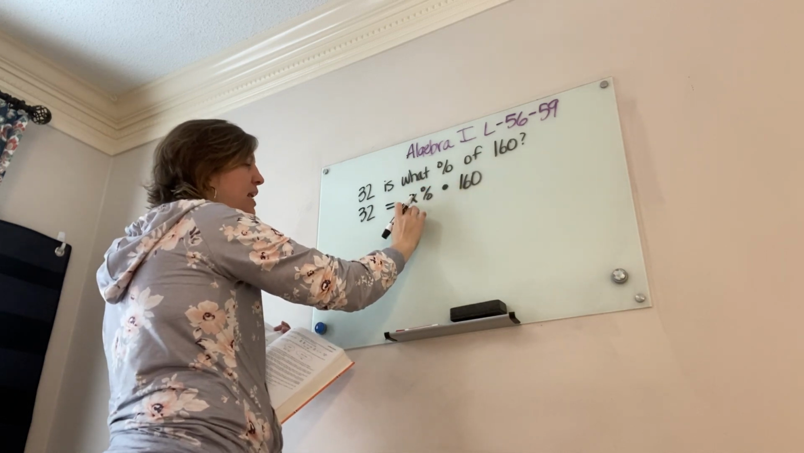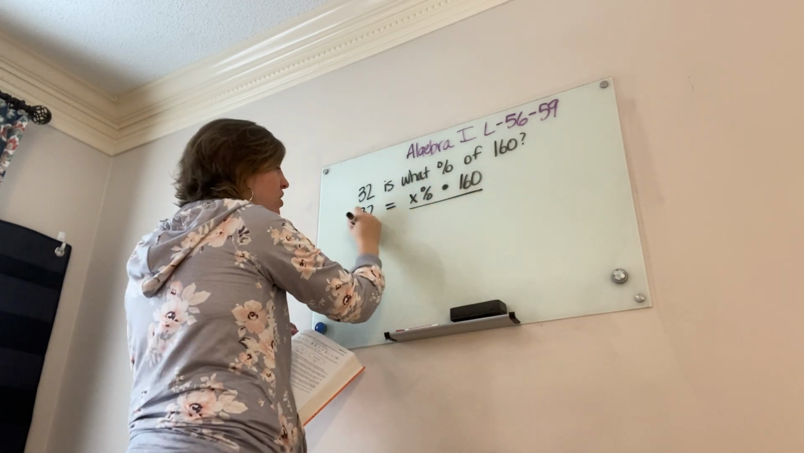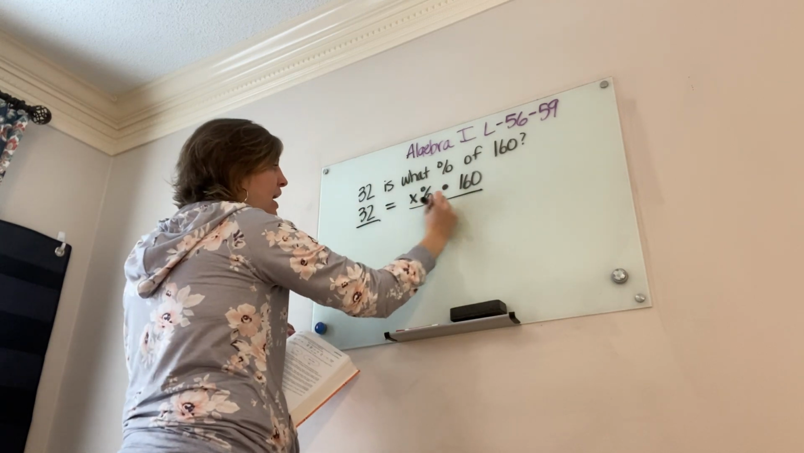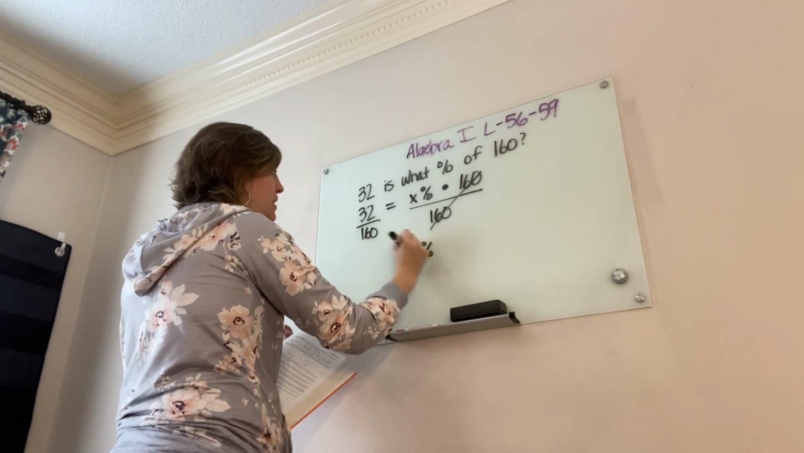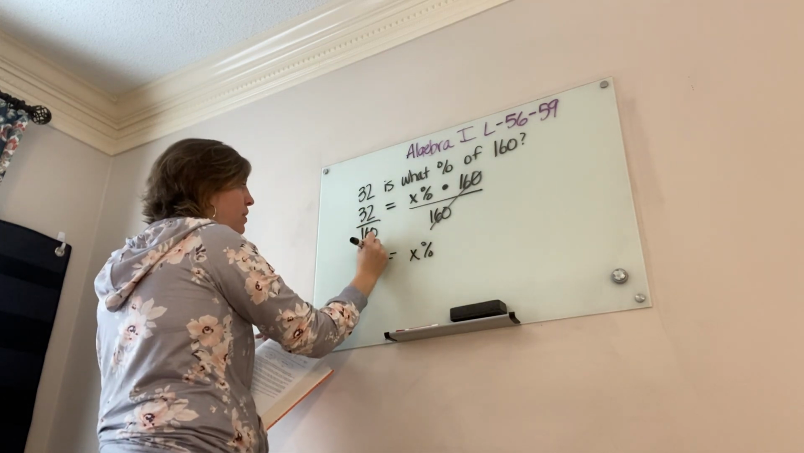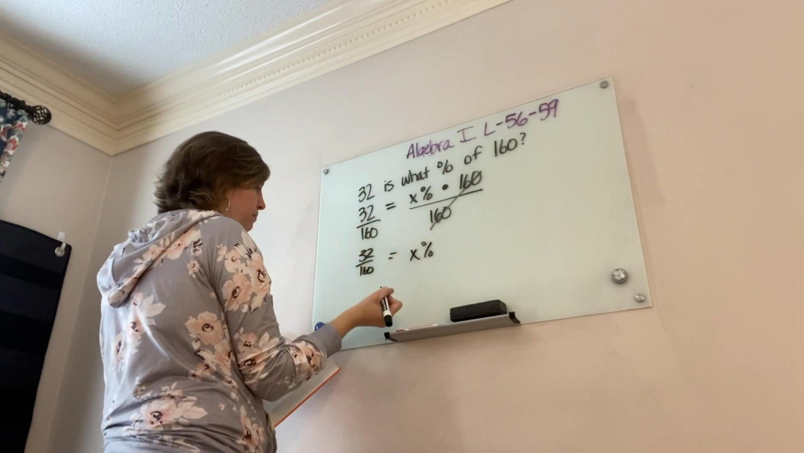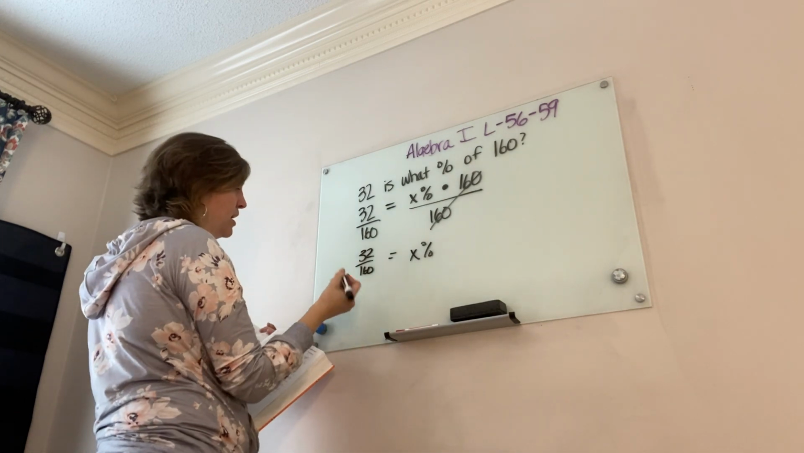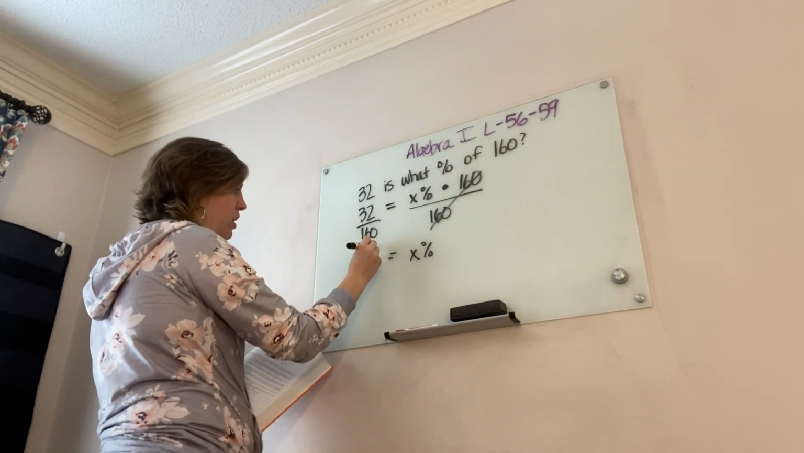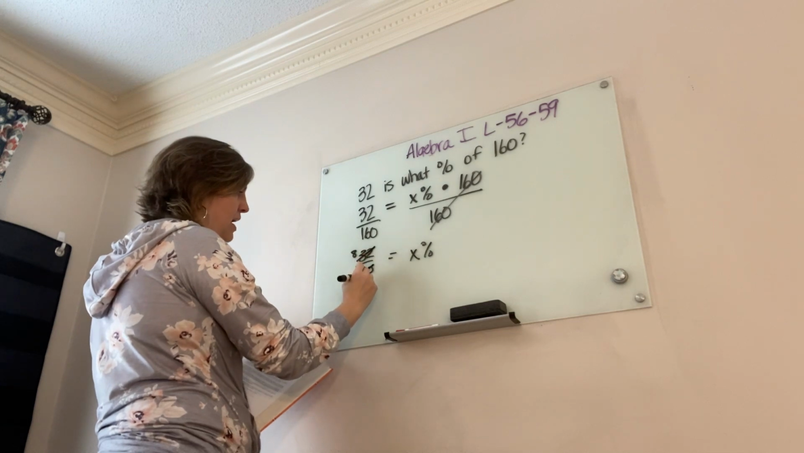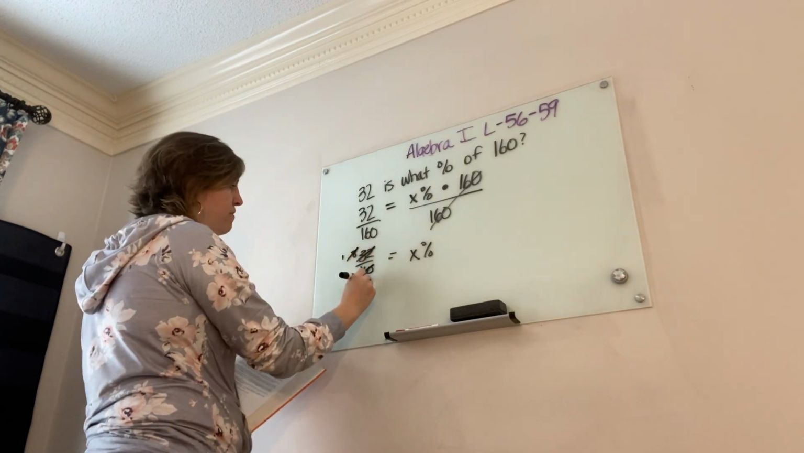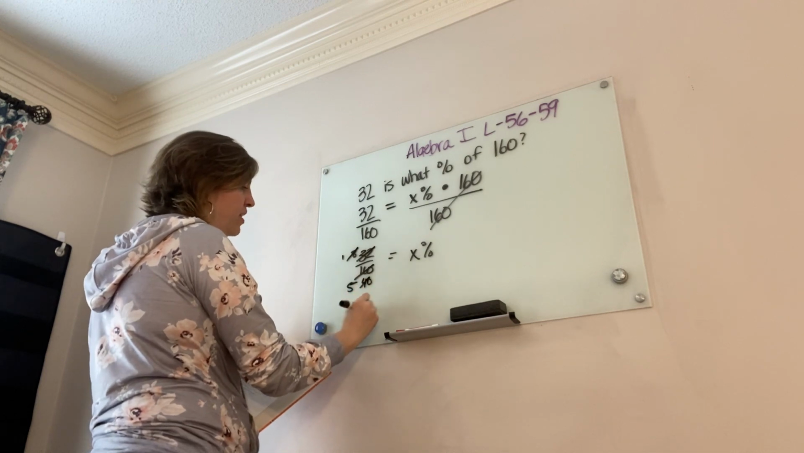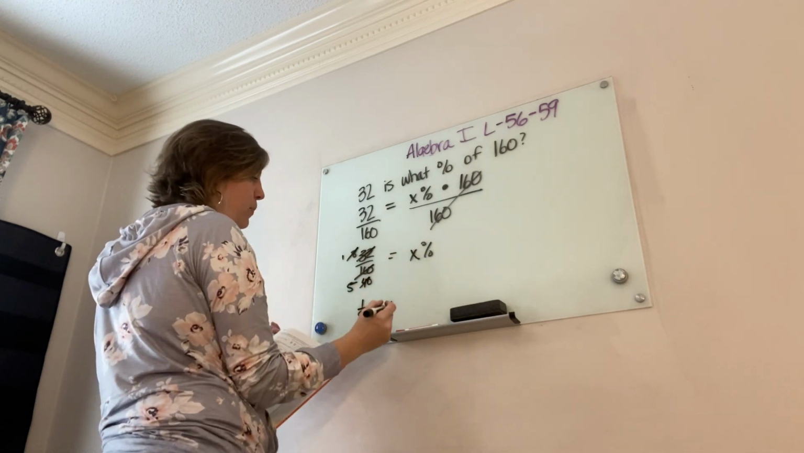So all I've got to do is get the variable by itself. The inverse operation of multiply is divide by 160. So x percent equals 32 divided by 160. Now, all I have to do is reduce that. I know that 4 goes into both, 8, and then that would be 40, and then that reduces to 1/5. So 1/5 equals x. I need a percent.